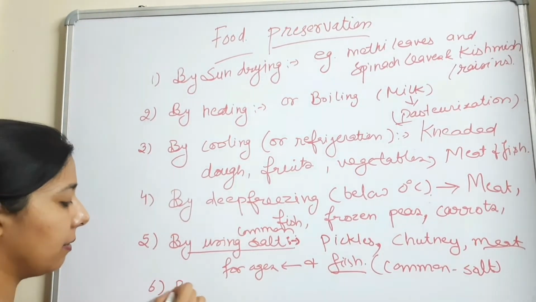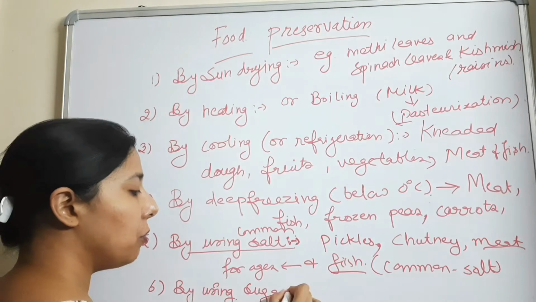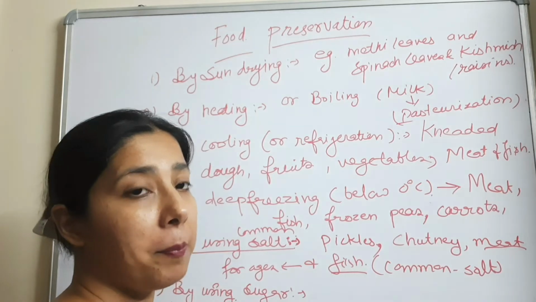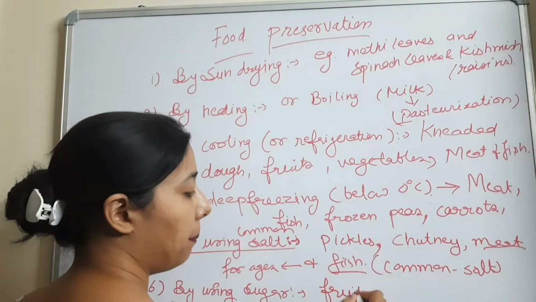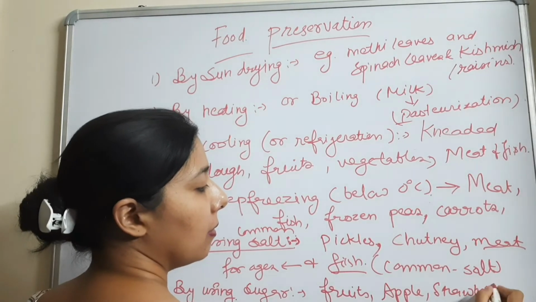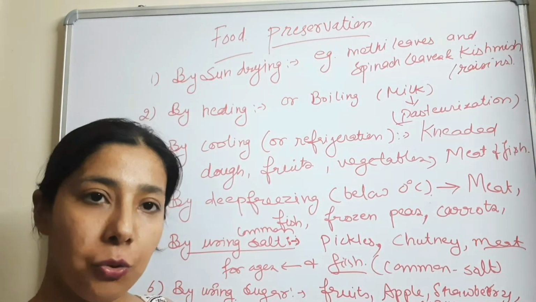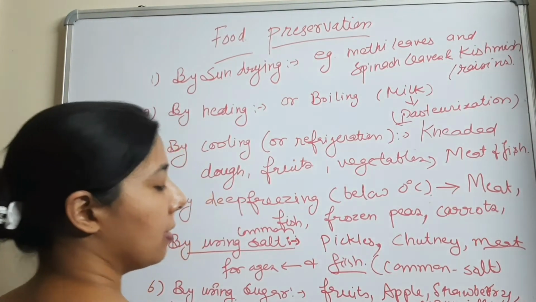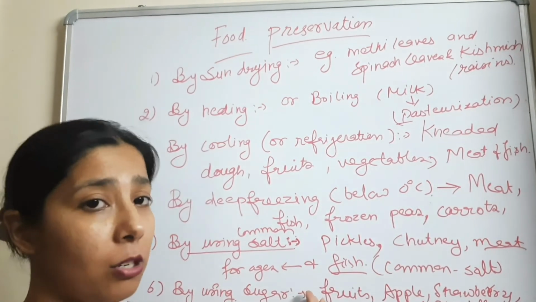Now the sixth is by using sugar. Sugar also does the same thing. Sugar also reduces the moisture content in the food, and the things that can be preserved by using sugar as a preservative are fruits like apple, strawberry, oranges, jams of these fruits, and jellies. They are preserved by using sugar. What does sugar do? Same as salt, it also reduces the moisture content in the food.